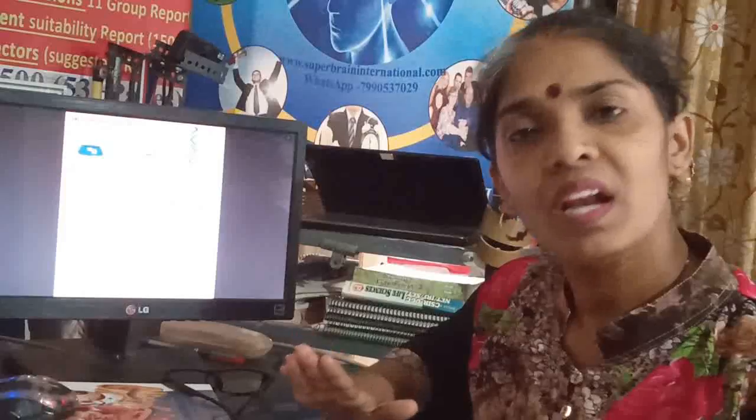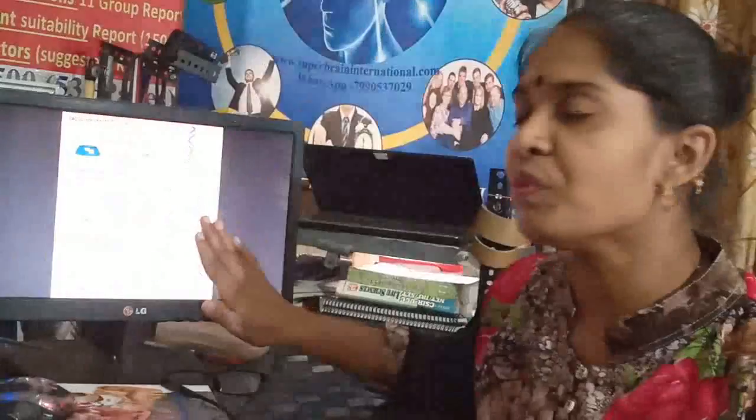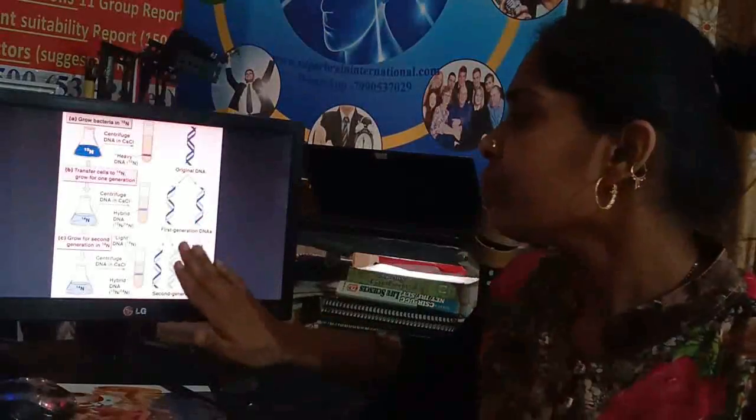These two strands will remain as they are for a lifetime. Here, if you see the percentage of N15 to N14 nitrogen, it is 50-50, because 4 strands are there. Out of that, 2 are of N15 and 2 are of N14, so 50-50.